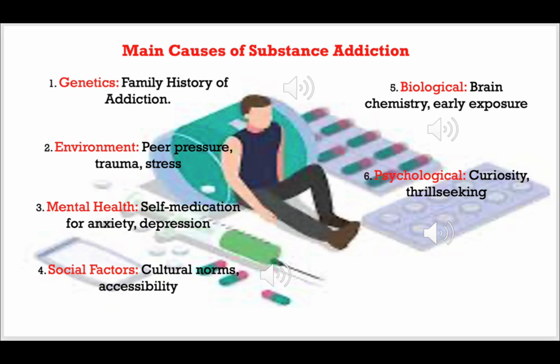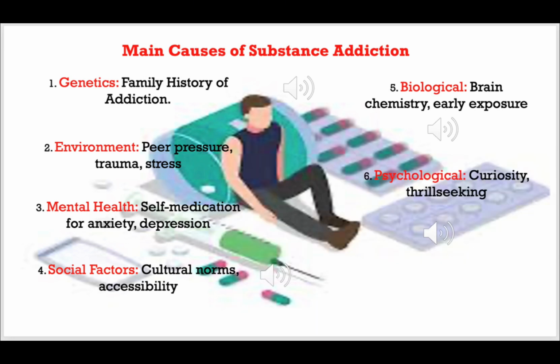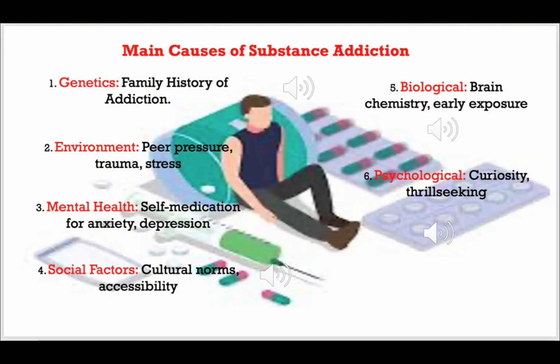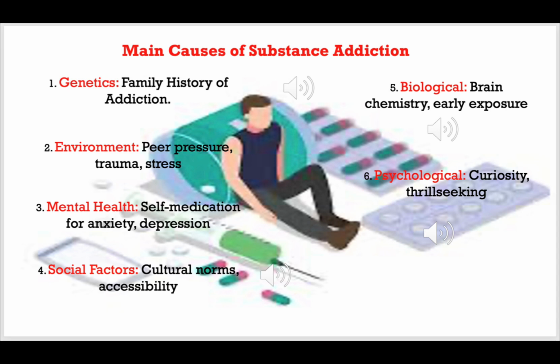So number two, what is number two? Environment. Sometimes it depends on the environment where you live, in which society, your family, your parents, your friends, your neighborhood. So this is the environment that you live in. Family environment. So the first one, peer pressure. What is peer pressure? Friends or partners using substances. That is called peer pressure.